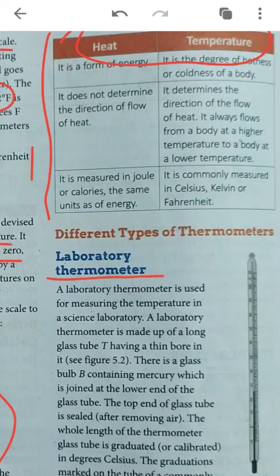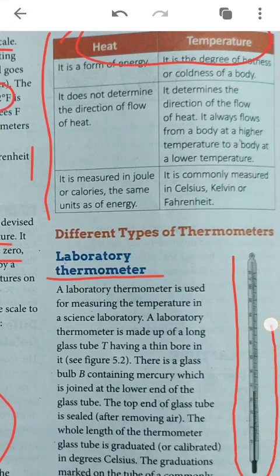First is the laboratory thermometer, which is used in the laboratory for measuring temperature of any chemical or any substance or any object. Now here you can see that a thin bore, a thin pipe is there in which liquid mercury is filled, and this is a glass tube, that is ready to measure the temperature.